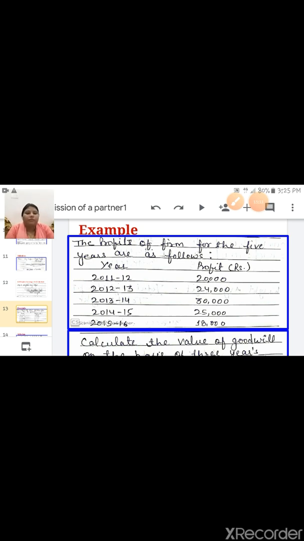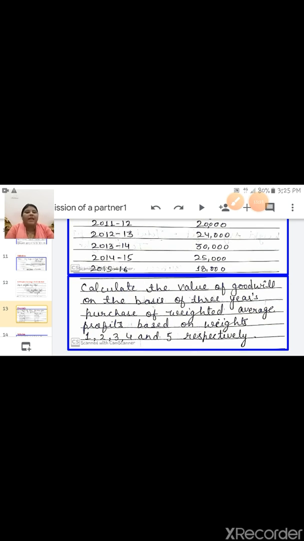Okay, these are the 5 years profit. Now calculate the value of goodwill on the basis of 3 years purchase of weighted average profit based on weight 1, 2, 3, 4 and 5 respectively.